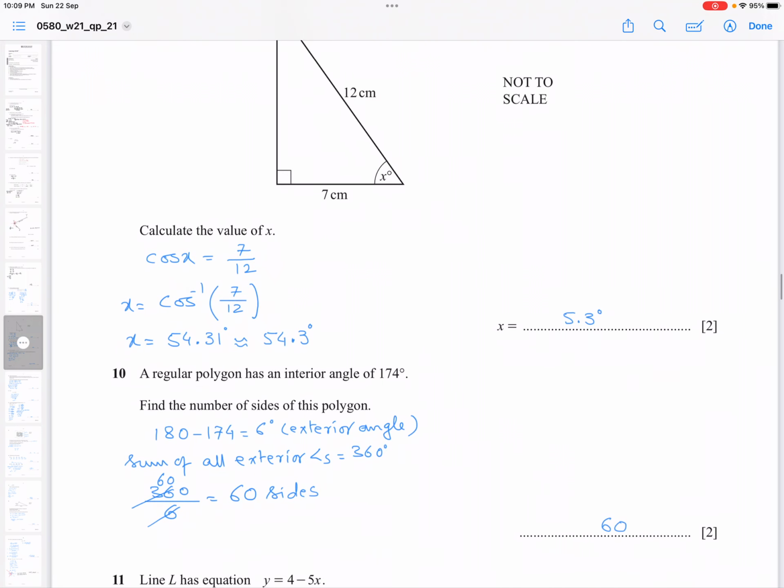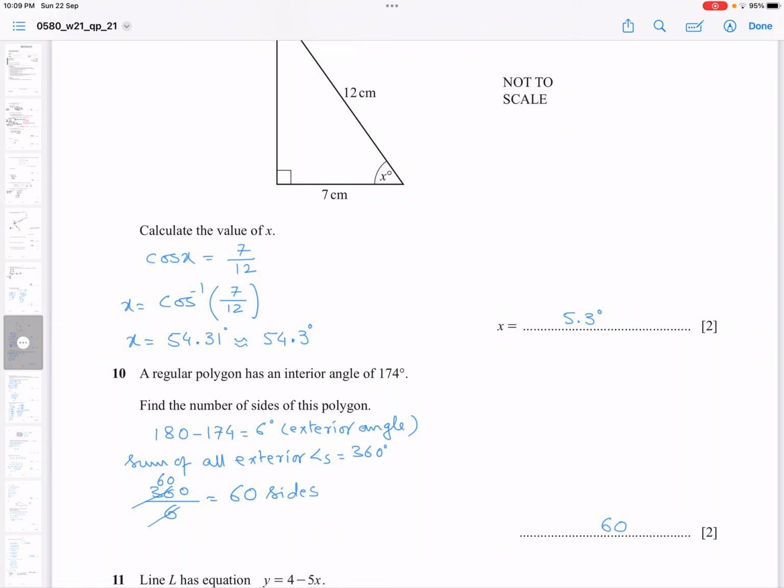Question number 10. A regular polygon has an interior angle of 174 degrees. Find the number of sides of this polygon. If you are given one interior angle of a regular polygon, you find the exterior angle by subtracting 174 from 180, and you get 6 degrees. That would be your exterior angle.